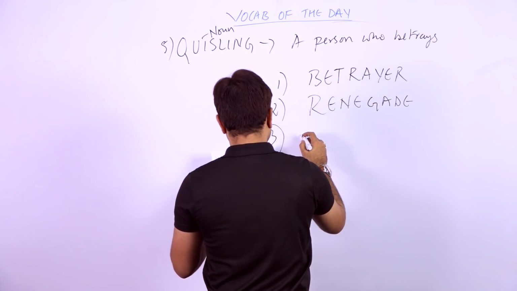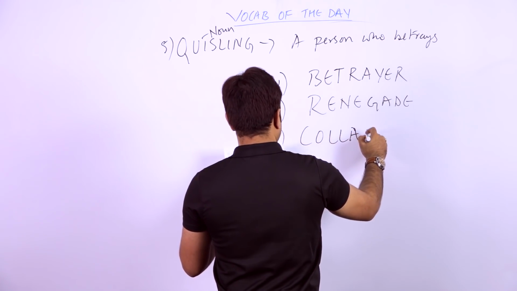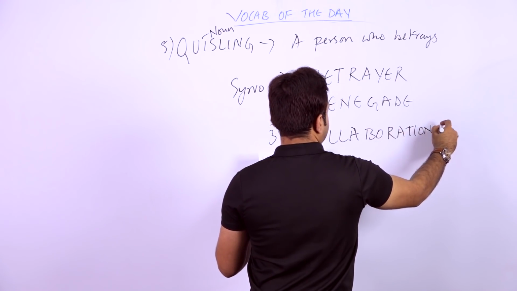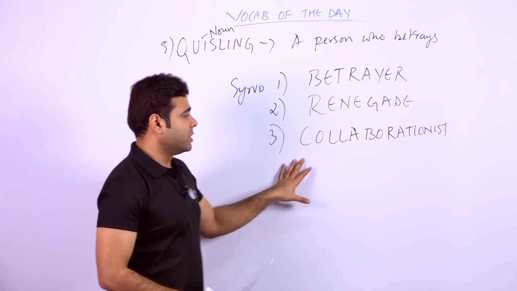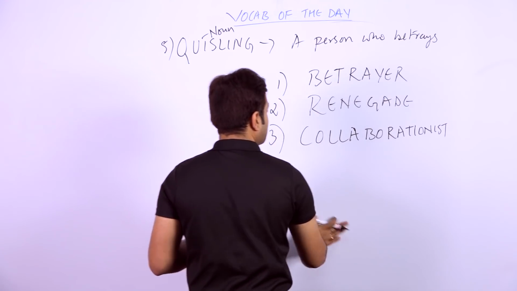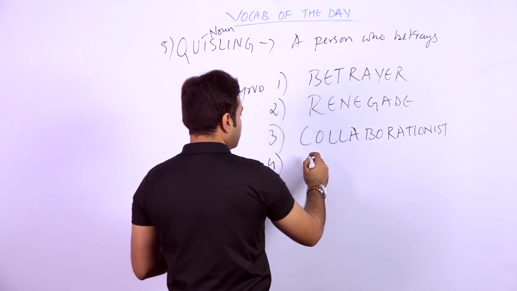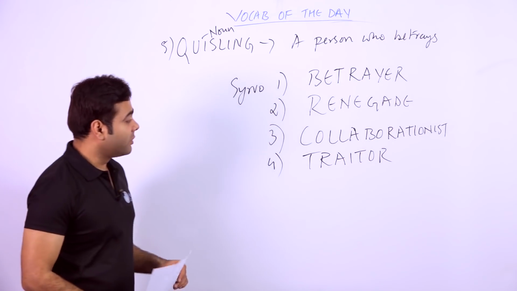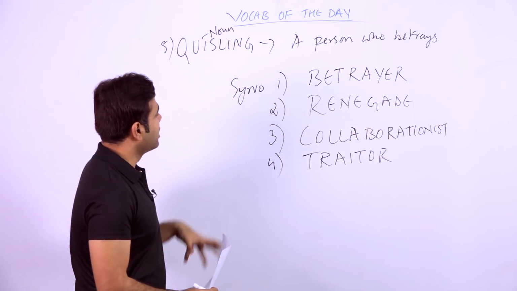Third word is collaborationist. It's a very simple word, collaborationist. Fine. And the fourth word you can use is traitor. So these are the four words in fact: betrayer, renegade, collaborationist, and traitor. So four words you have for the word quisling.